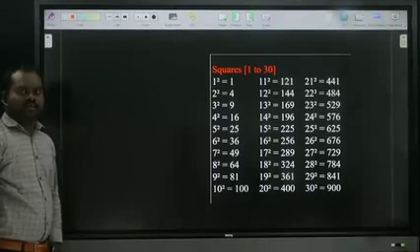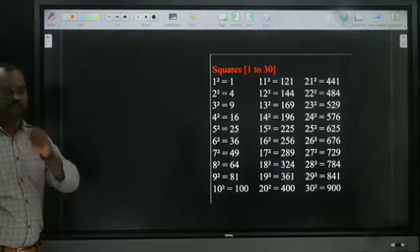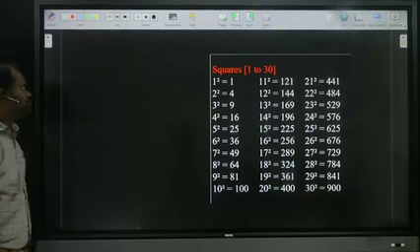Now up to 75, how to approach, I showed. Okay, now we are moving further.